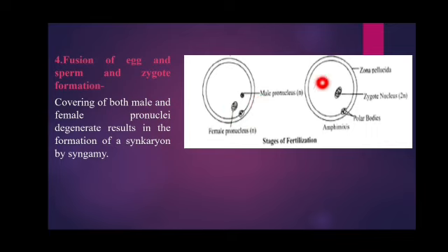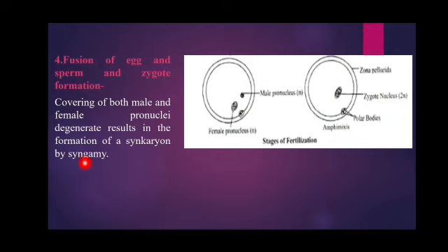This also prevents polyspermy, and it is called the slow block. The first is the depolarization of the membrane, that is called our fast block, and the second is our fertilization membrane formation due to this cortical reaction, and it is called the slow block. So both prevent polyspermy.